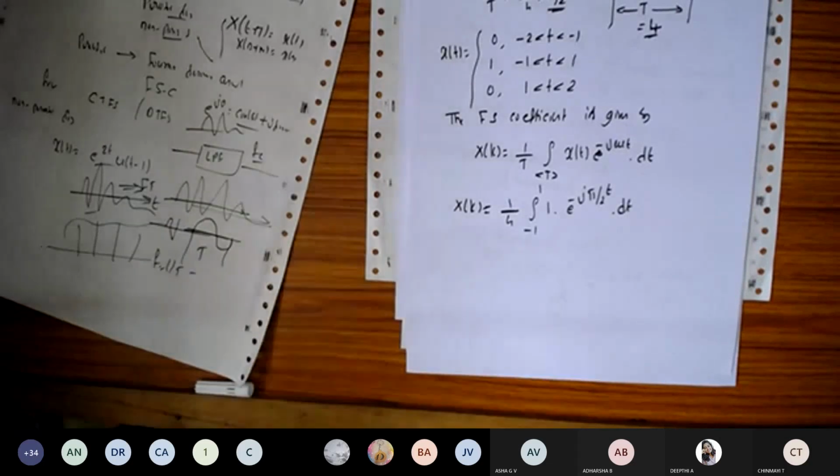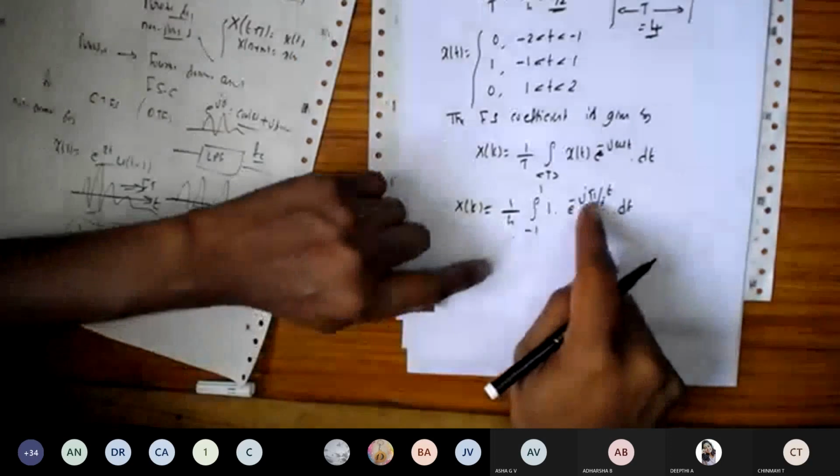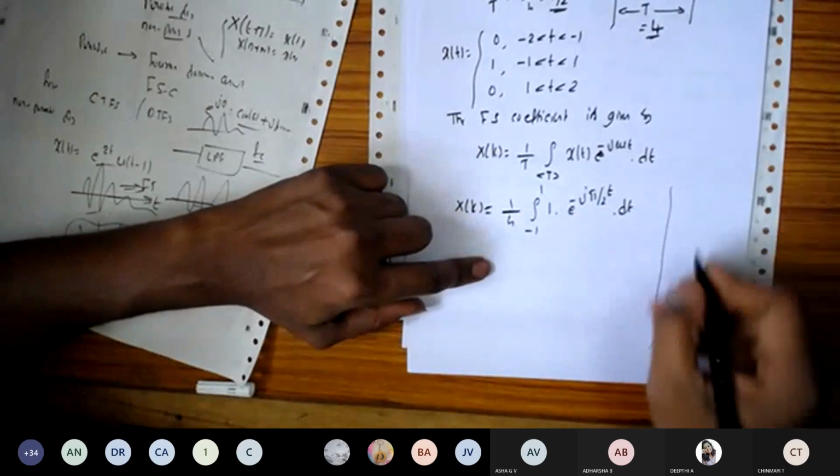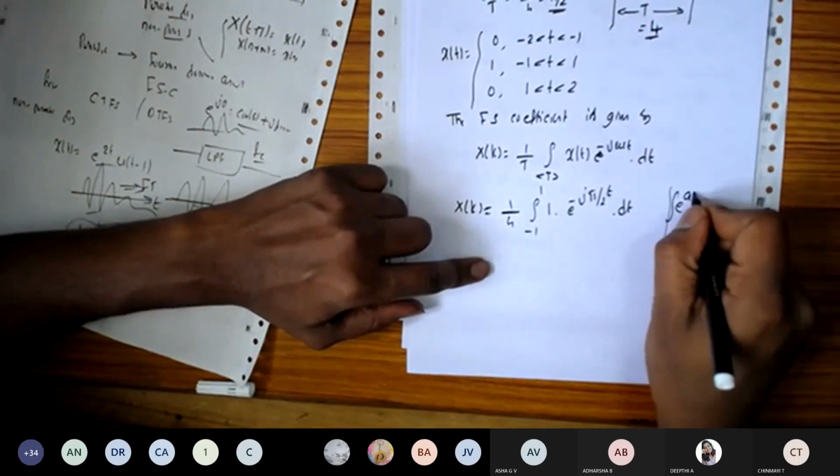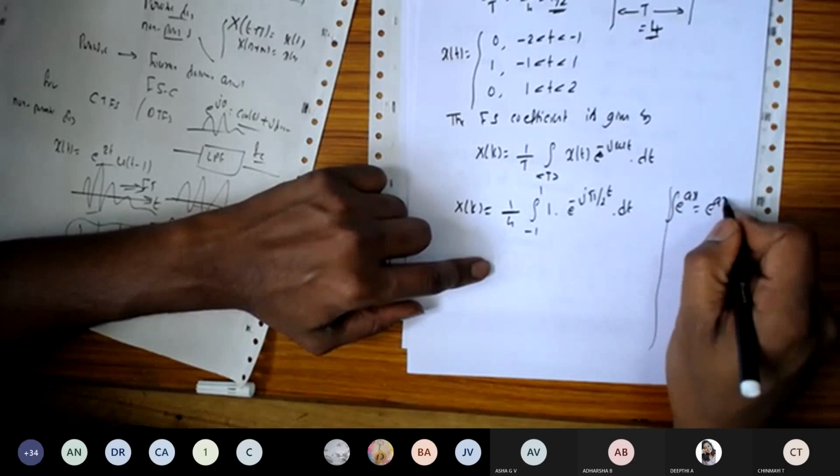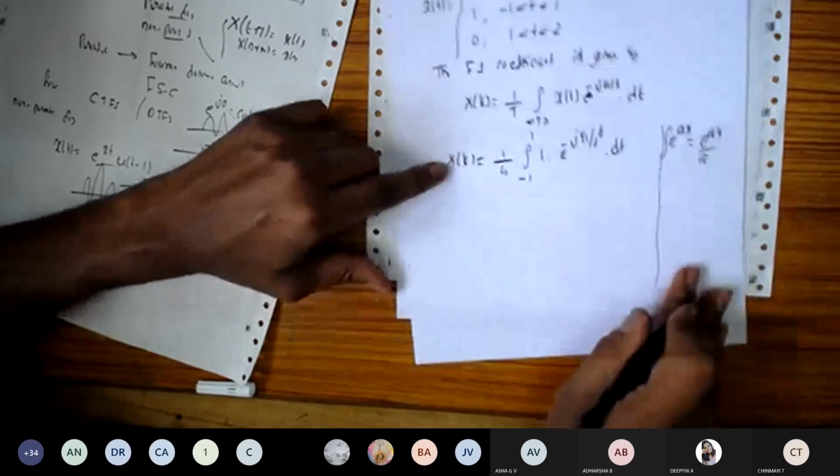So done, right? Now let us substitute and integrate this one. You know the integration of e to the power of ax. So already you know this one: the integration of e to the power of ax is nothing but e to the power of ax divided by a. Let us integrate this one.